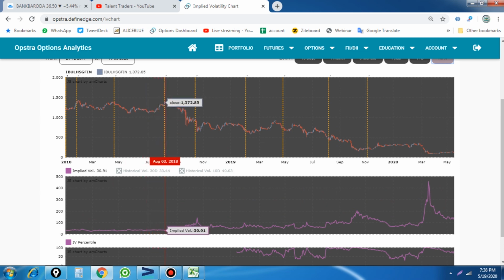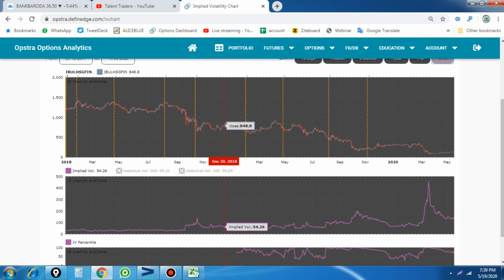From 30 volatility it increases to 83, or here 32 to 78. When the volatility increases, the stock moves from 1300 to 900.